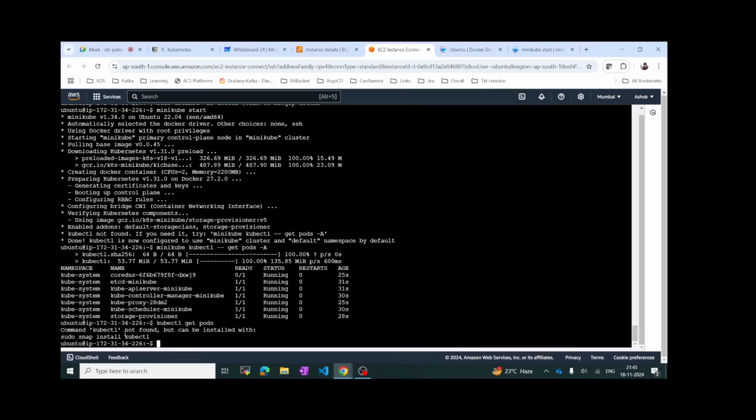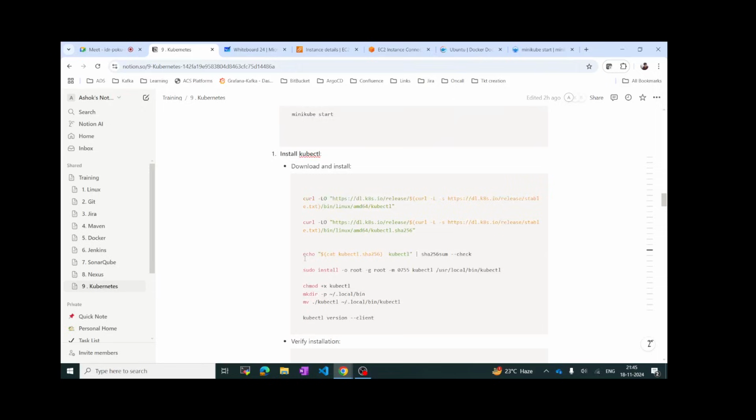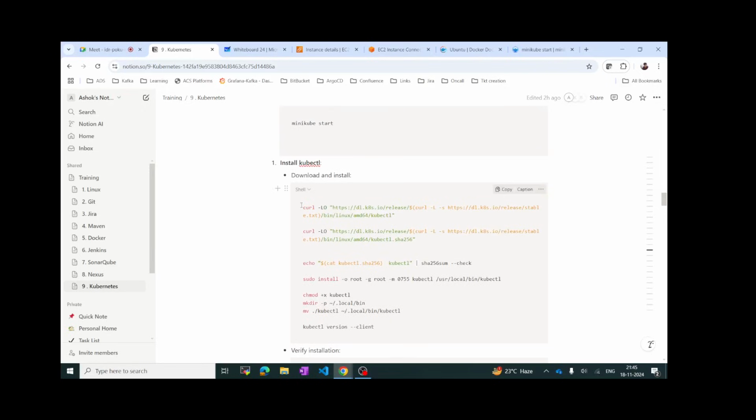If you see here, kubectl is not found. Normally in Kubernetes we use the kubectl command to communicate. Here, when we use the minikube command, it is working, but we have to install kubectl. How to install kubectl? We have already given the commands. Just copy this one.